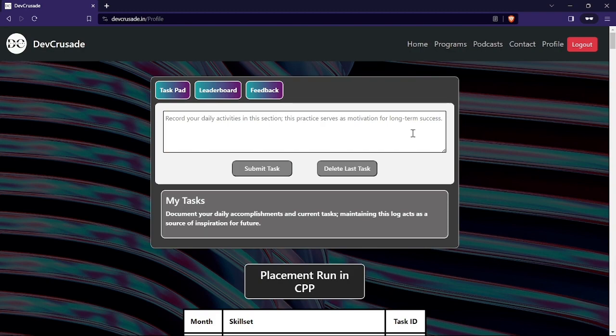So you can just type anything here, completed, I can say loops for now, and you can submit the task, and you can delete the task which is already submitted, right? So you can do that here. Let's go to the leaderboard section.